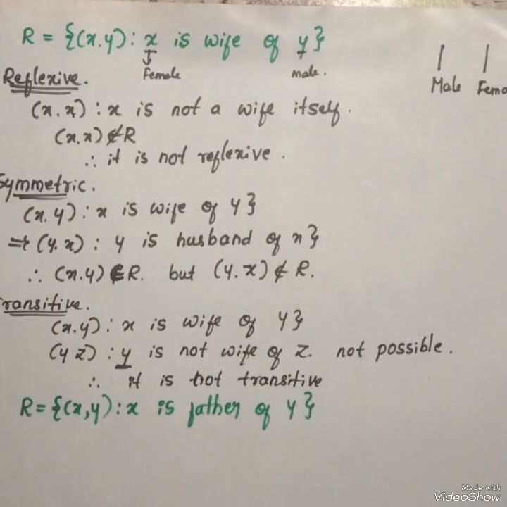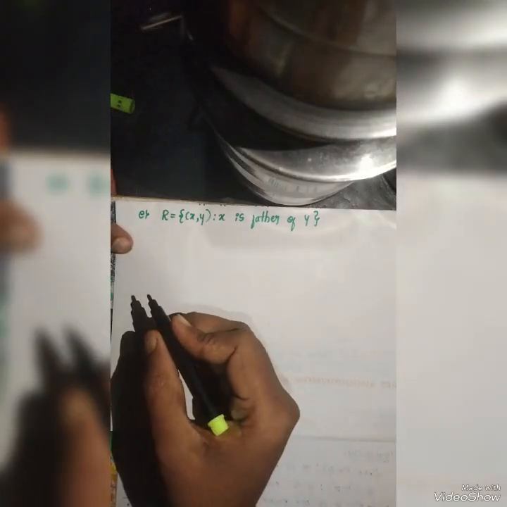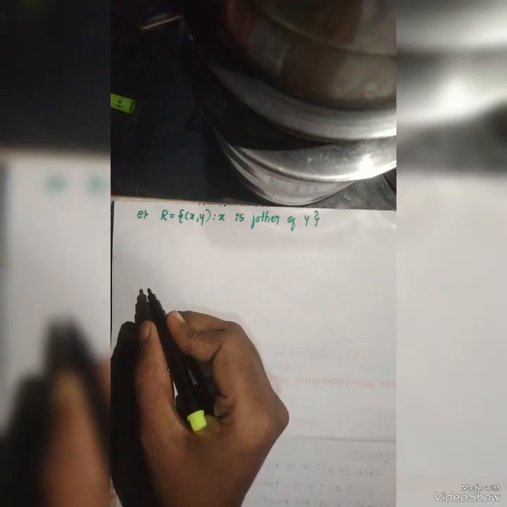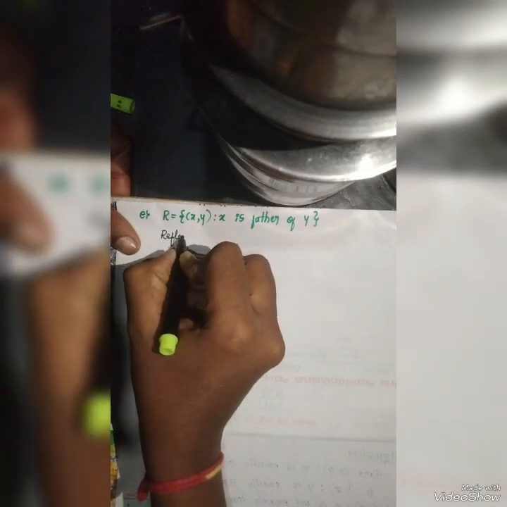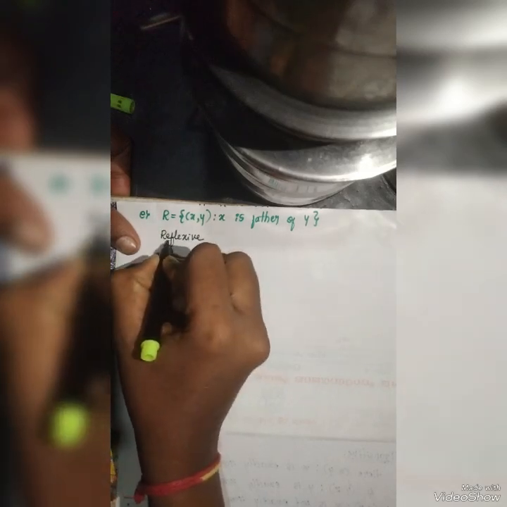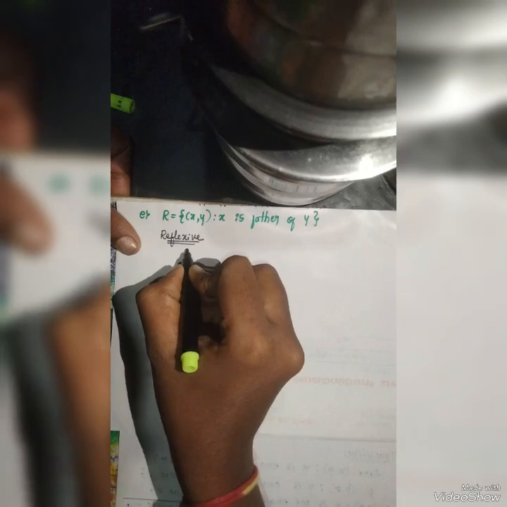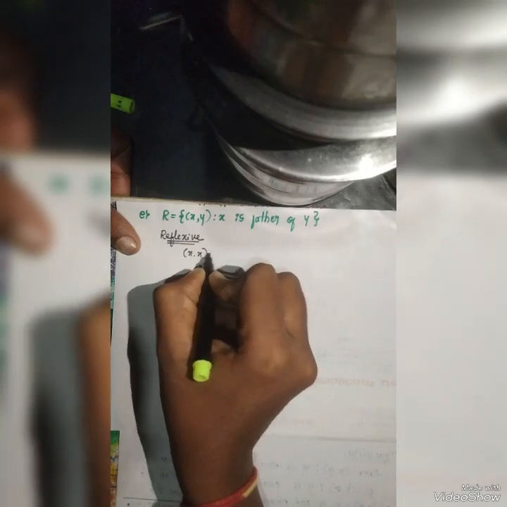Okay, again, for the next one, a relation R is equal to x comma y such that x is father of y. Here check the reflexive condition, x comma x.